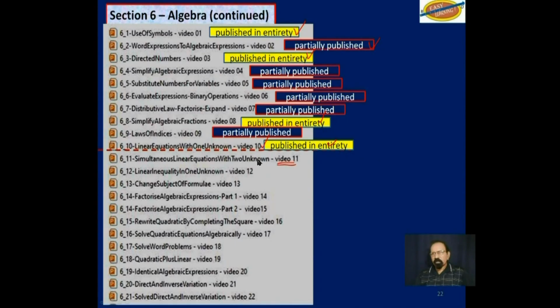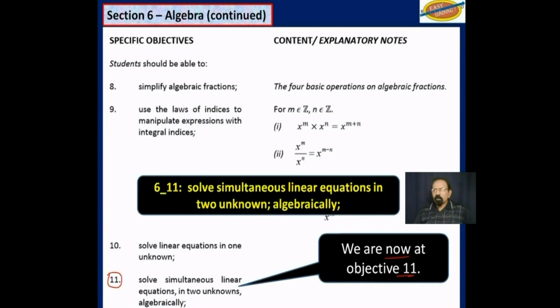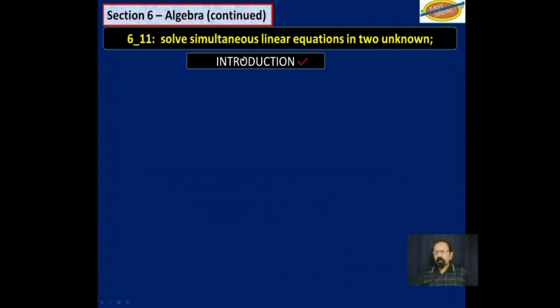When this video is completed, it will only be partially published. So as I said, we are now here, objective 11, which says solve simultaneous linear equations in two unknowns algebraically. Introduction to this objective.